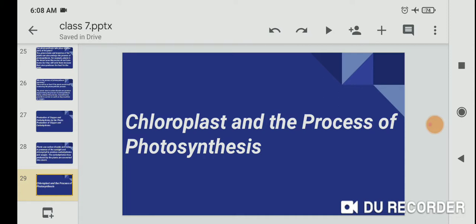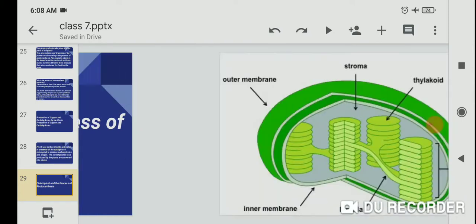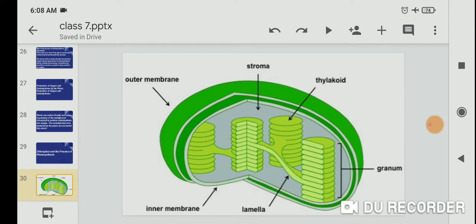Chloroplast and the process of photosynthesis. Right, this picture is called a chloroplast. The outer membrane is green in color, and it contains the stroma, thylakoids, the grana and lamella, and the inner membrane. The lamella is a thread-like structure, which is converted into a multi-layered structure called the granum.